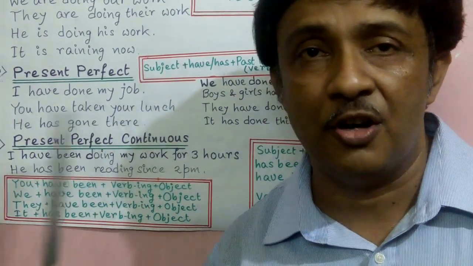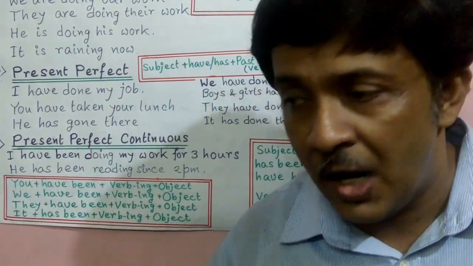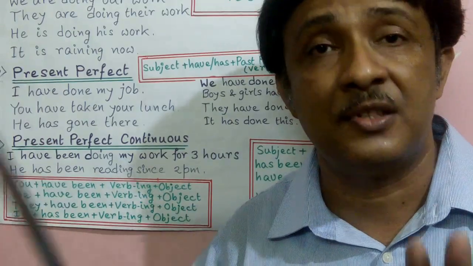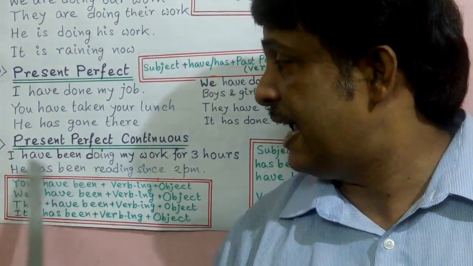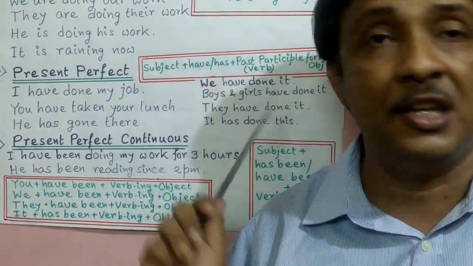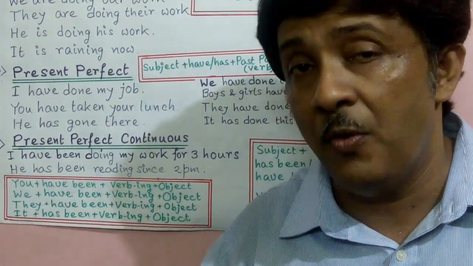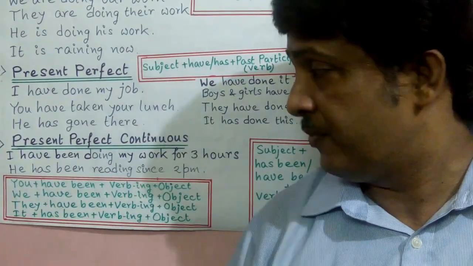The present perfect continuous tense is when the work was started earlier, is now continuing, and also will be continued sometimes in future. That is present perfect continuous tense. That is, I have been doing my work for 3 hours. That the work was started earlier, is now continuing, and also will be continued for 3 hours more.